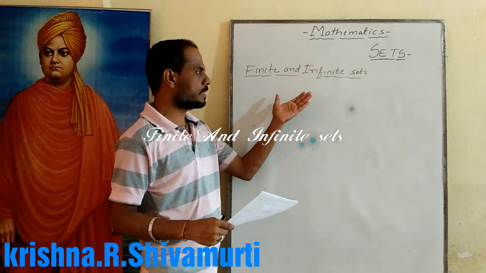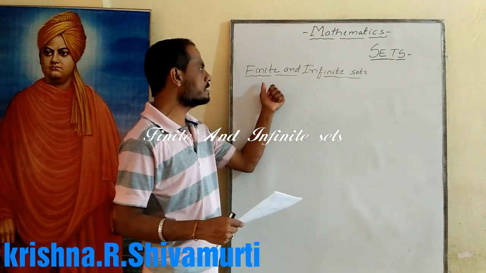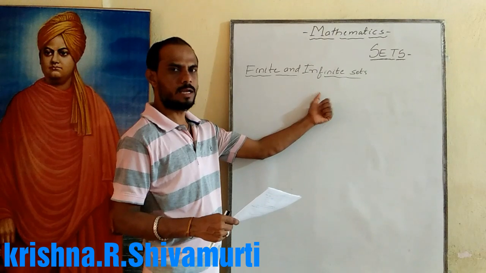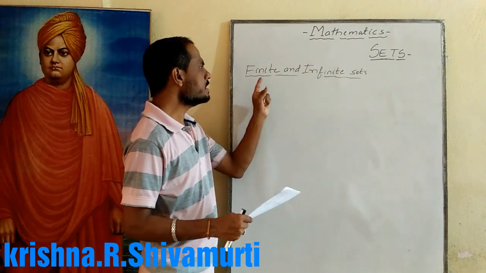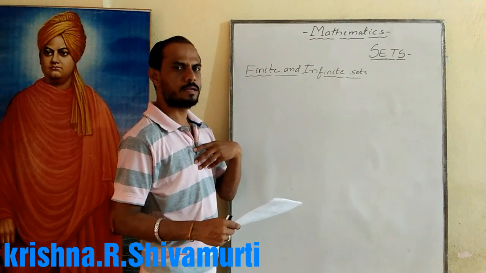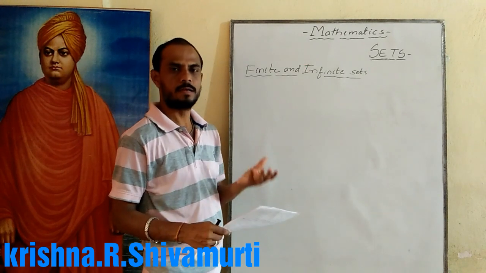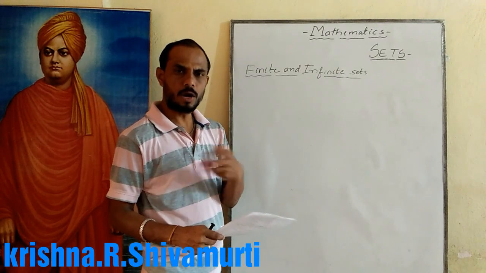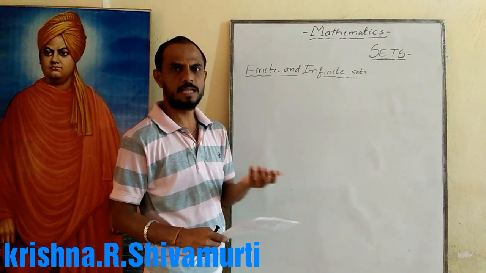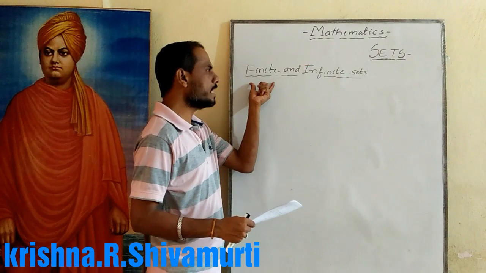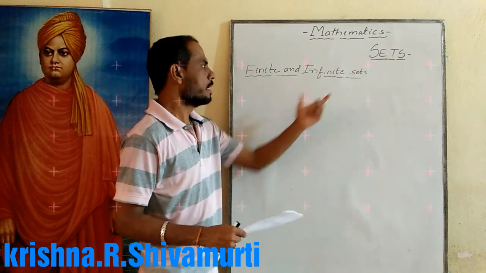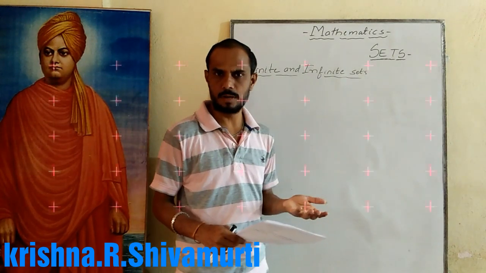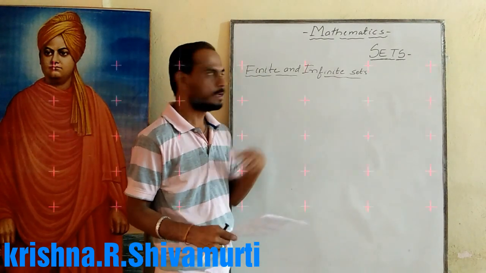Okay. Now we will discuss the next kind of set, that is finite and infinite sets. What is finite? The general meaning of finite is possible to count. The counting which is possible is called finite. The meaning of finite is possible, and infinite is impossible. In general meaning I am telling.